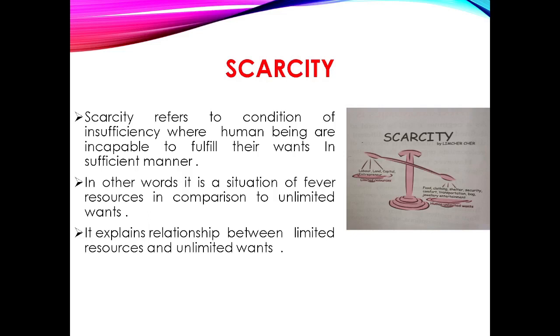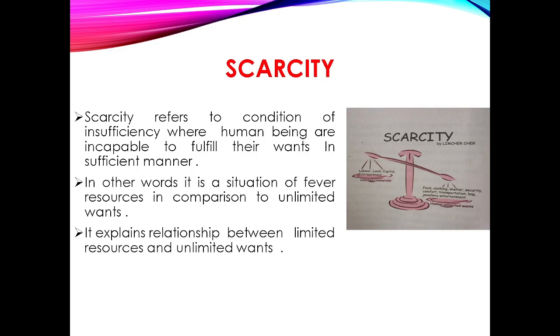The next most important point is scarcity. Scarcity refers to the condition of insufficiency, where human beings are incapable of fulfilling their wants in a sufficient manner. In other words, it is a situation of fewer resources in comparison to unlimited wants.